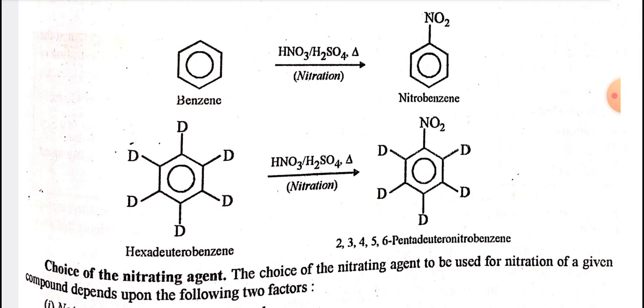Benzene plus HNO3 in the presence of H2SO4, that is nitration, gives nitrobenzene, and hexadeuterobenzene in the presence of HNO3 and H2SO4 gives 2,3,4,5,6-pentadeuteronitrobenzene.